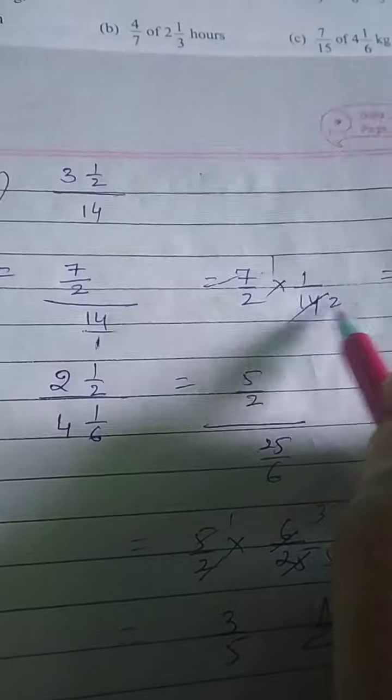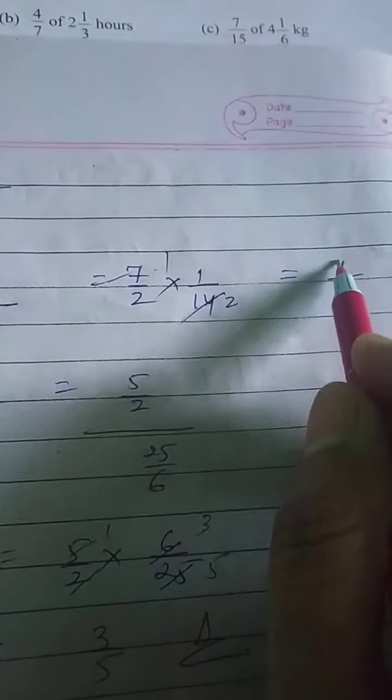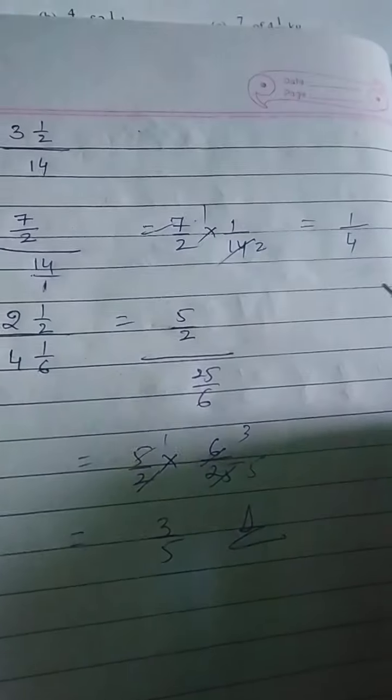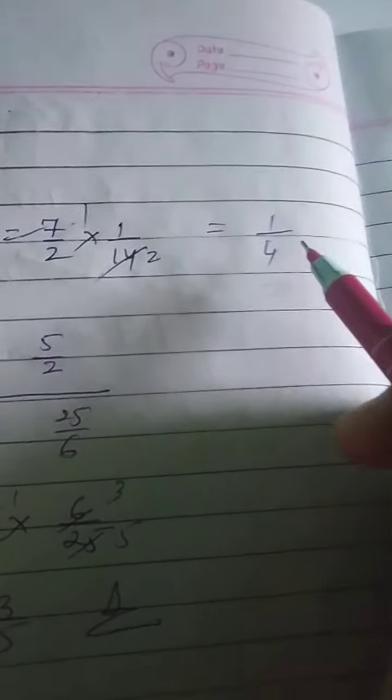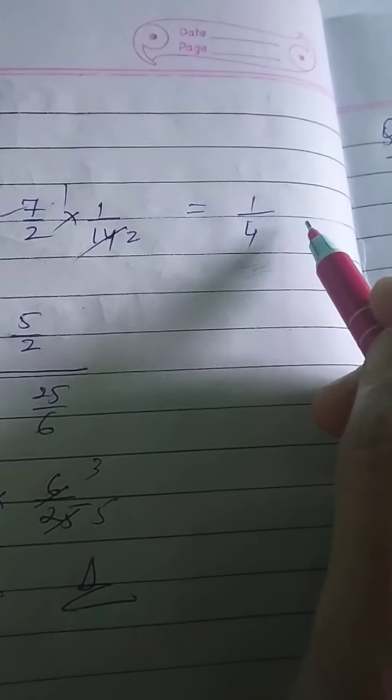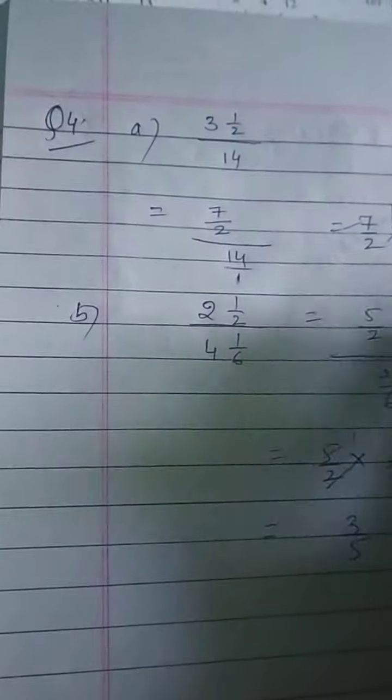Now 7 ones are 7, 7 twos are 14. So 1 by 2, 2 twos are 4. 1 by 4 is the simplest form of this. Simplest form means what? It means we cannot reduce it further. Okay, this is the answer.